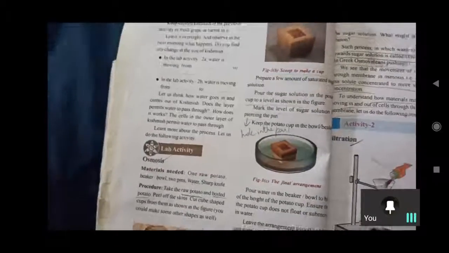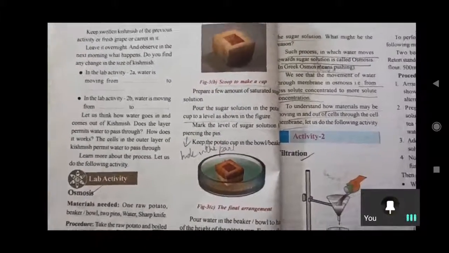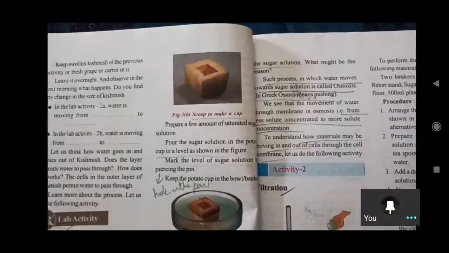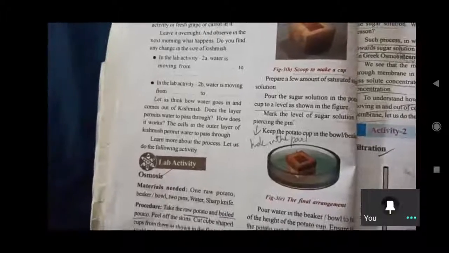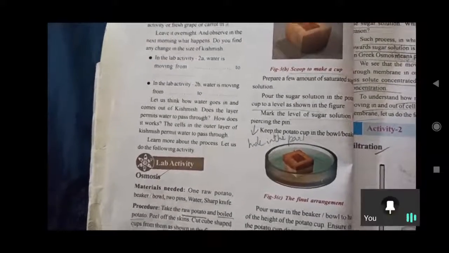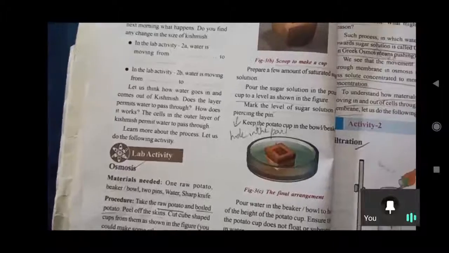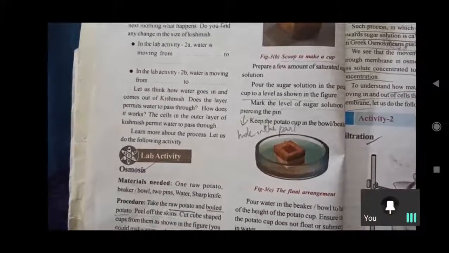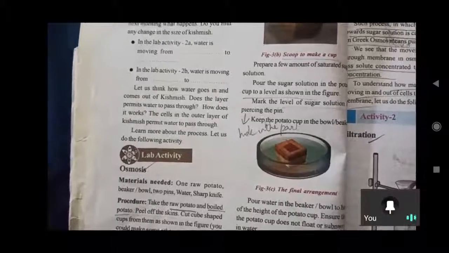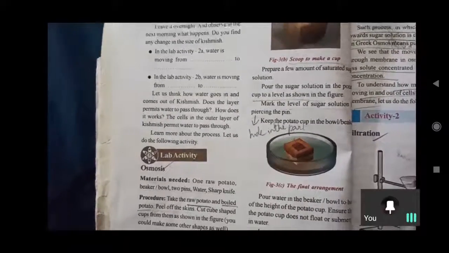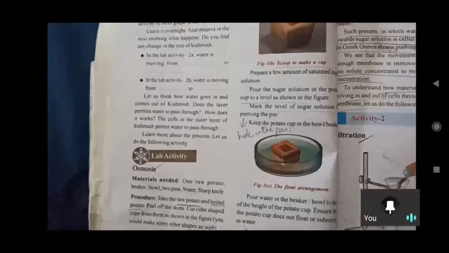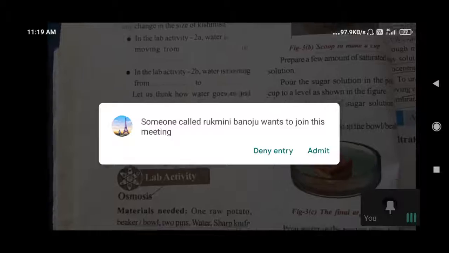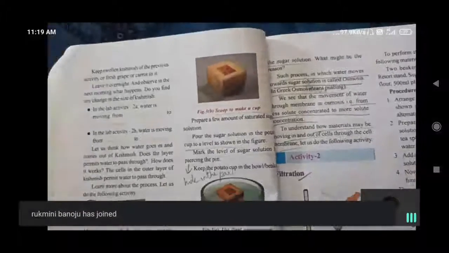So water always selects the path of sugar; it goes wherever the sugar is. That process is called osmosis. Movement of water from low concentrated solution to high concentrated solution is called osmosis. Movement of water towards sugar solution is called osmosis. For example, a boiled potato is also an example of this. So like that we can conclude.